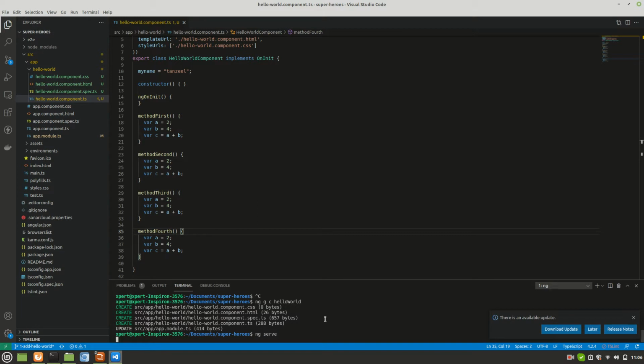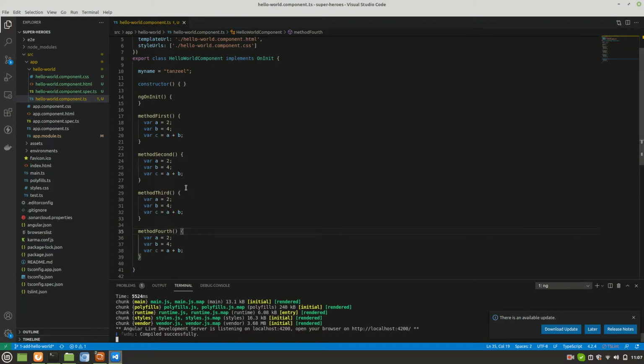Let's see what the compiler has to say about this. Compiling. Okay, it got compiled successfully, and it got compiled successfully because the compiler will never complain about these things, because I'm not violating any core programming rule. I'm not violating any Angular rule. Why will it complain? So that's why it got compiled. But I'm sure Sonar will not be very happy with these pieces of code. These will make our code base dirty.